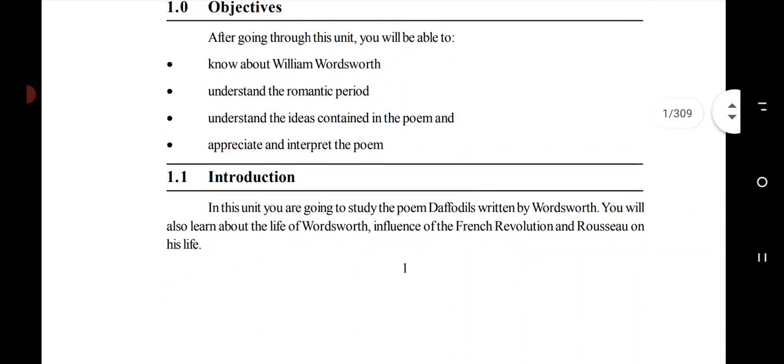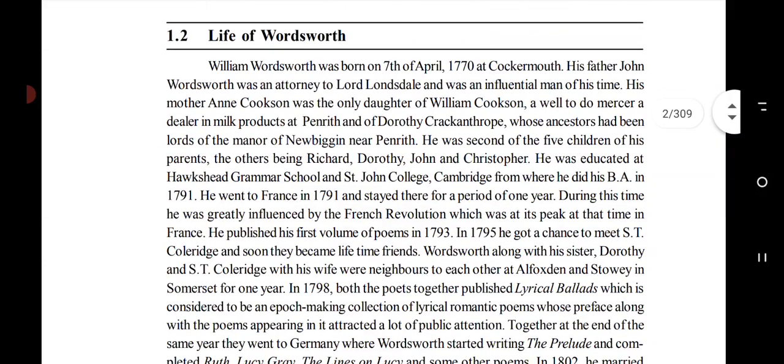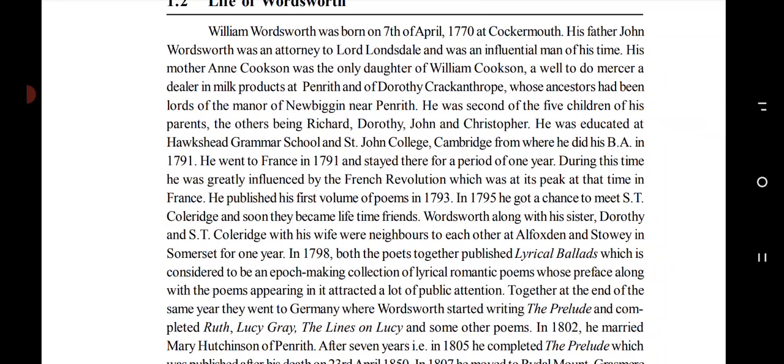So at first we will know about the poet. Who was Wordsworth and what kind of works did he write for the reader? The poet William Wordsworth was born on 7th of April 1770 at Cockermouth.